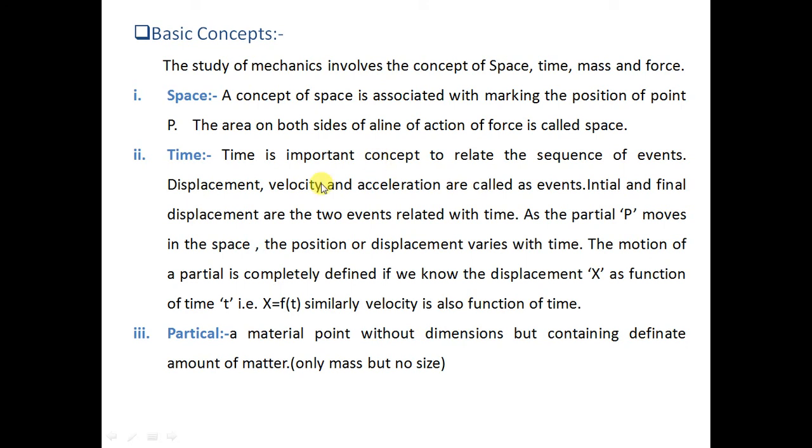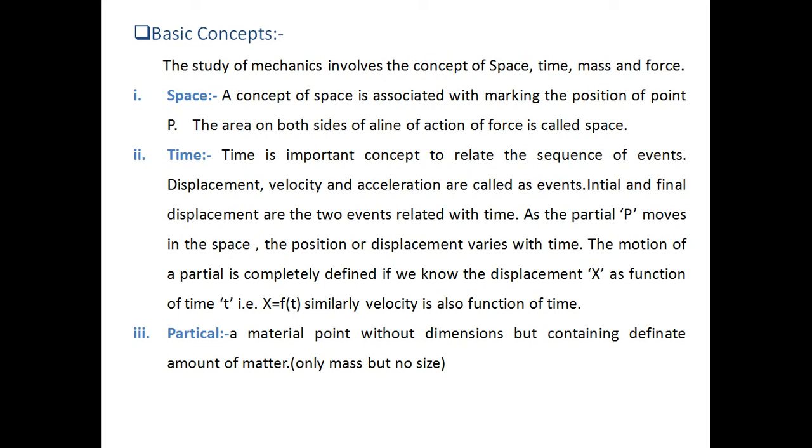Then time is used to relate the sequence of events. Displacement, velocity, acceleration are called the events. Initial and final displacement are the two events which are related with time. As particle P moves in space, the position displacement varies with time. The motion of a particle is completely defined if we know the displacement x as a function of time.